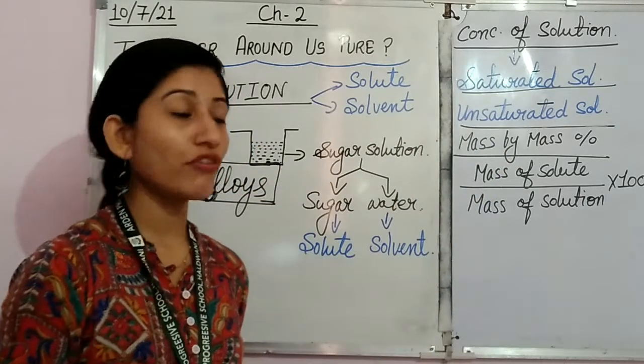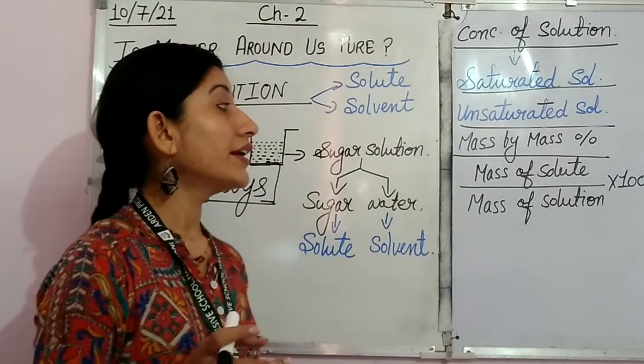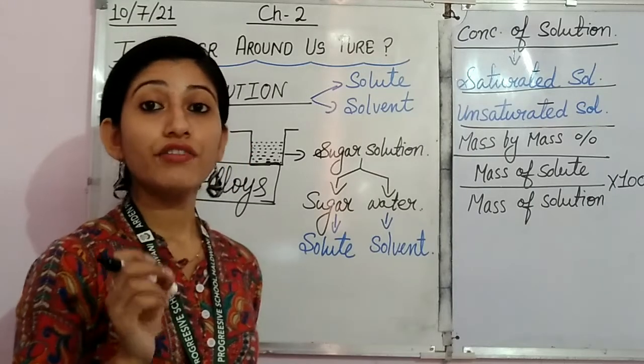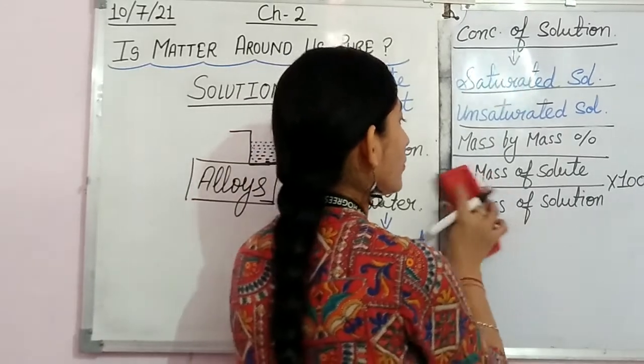Similarly, we have one more formula for calculating the concentration of solution when the solution is given in volume. You can write mass by volume percentage.